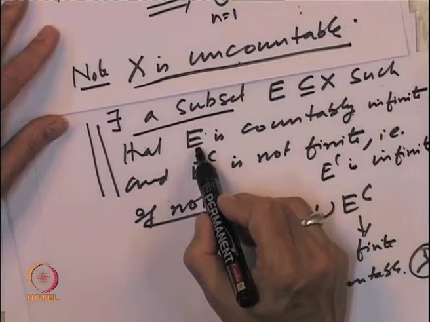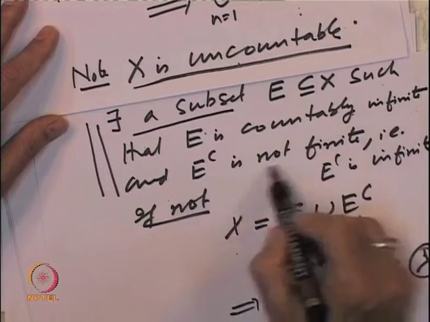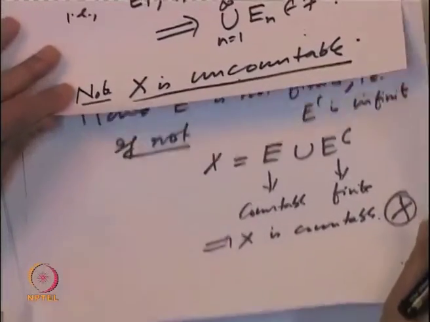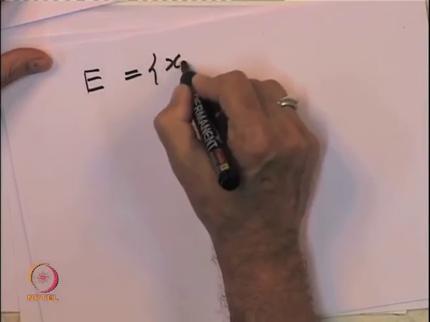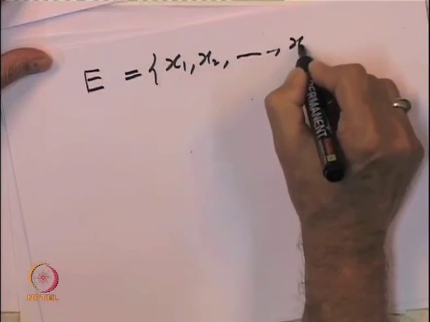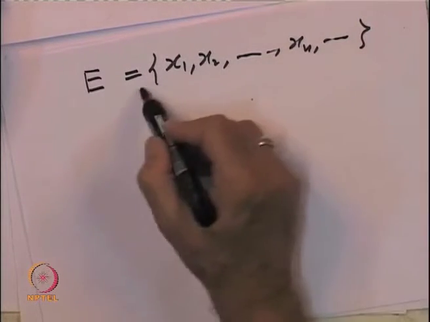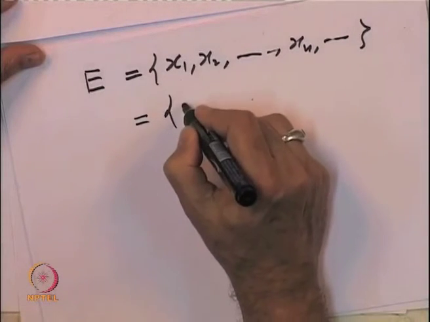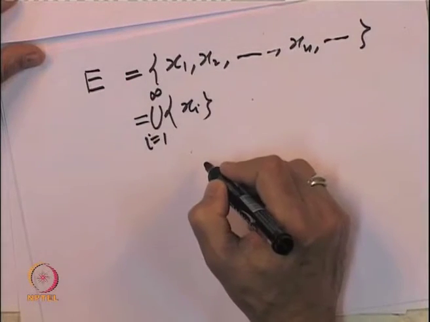So, we have a set E which is countably infinite and its complement is not finite. So, since E is countably infinite, I can write E equal to x 1, x 2, x n and so on. So, it is a countably infinite set. I can write it as a sequence, I can enumerate the elements of it. So, that is equal to the union of singleton x I, I equal to 1 to infinity.